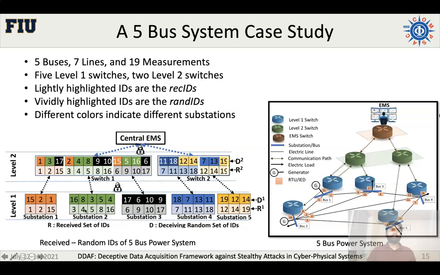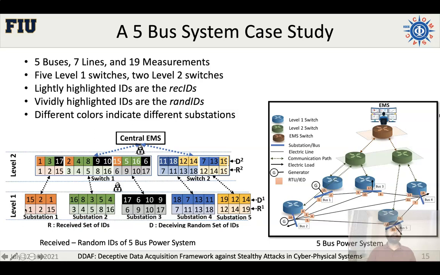The lightly colored boxes show the received IDs. So these are the original IDs of the sensors going through the substations, and the vividly highlighted IDs are the random IDs for each of the received IDs. Different colors indicate different substations here.